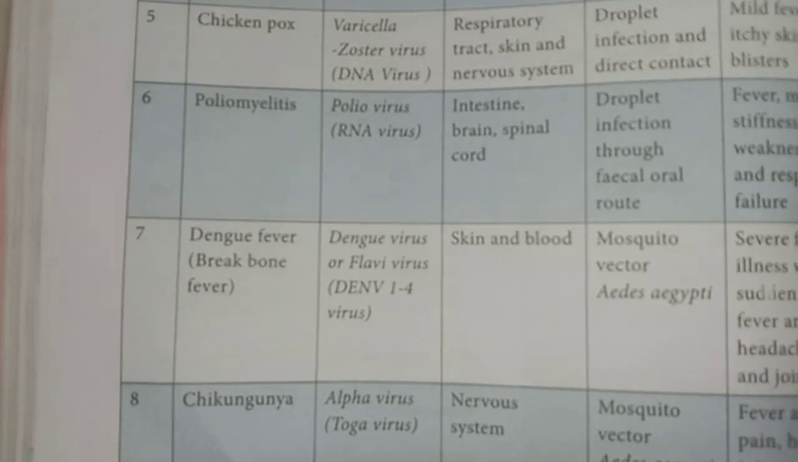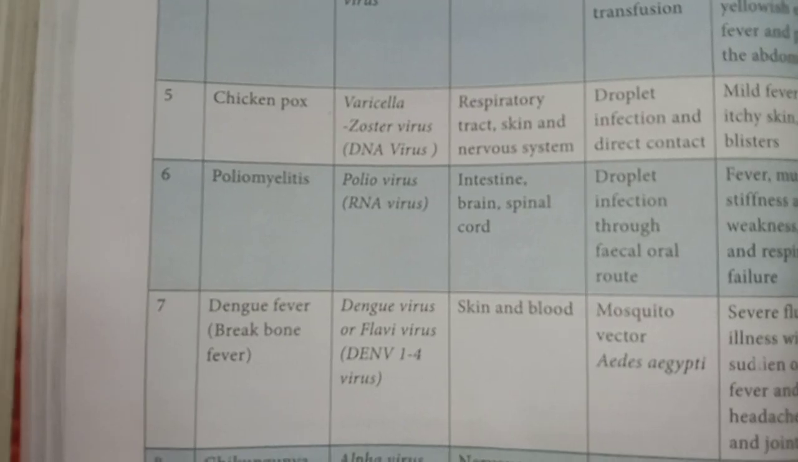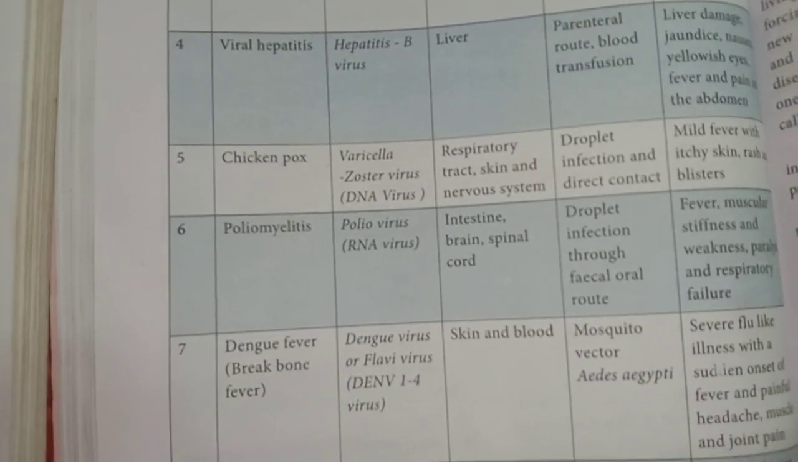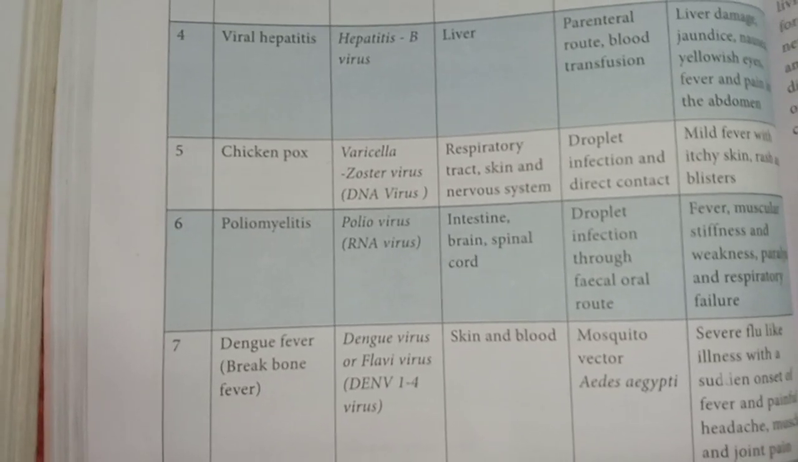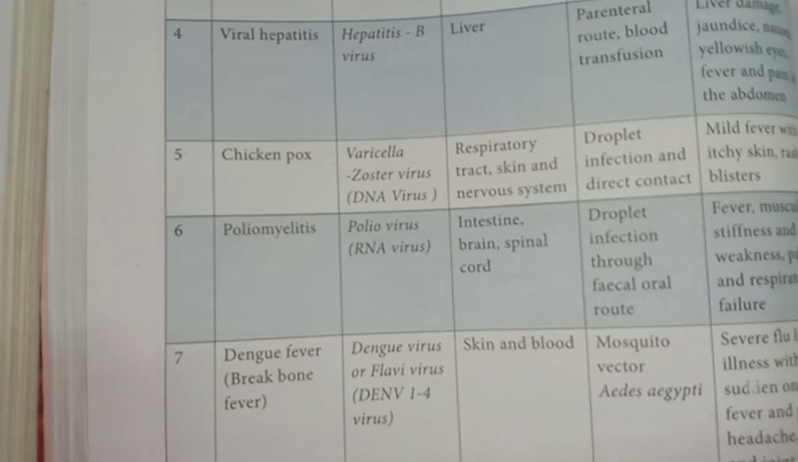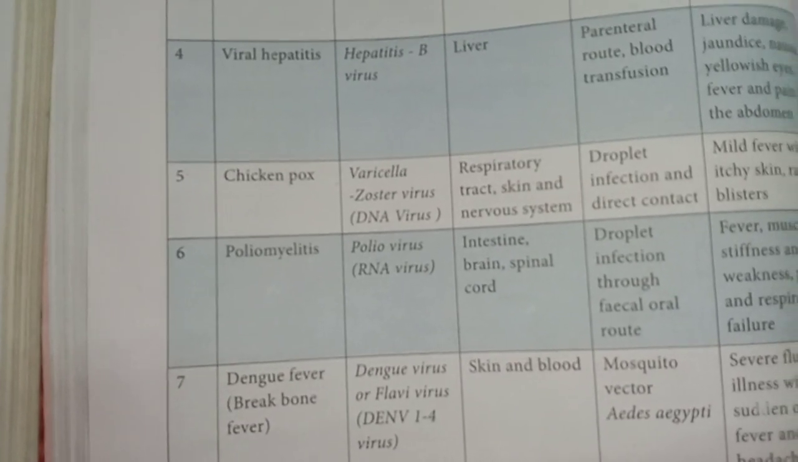Understand, my dear students? So I hope you all understood all these diseases. Now we have completed 8 bacterial diseases and 8 viral diseases. Understand, all of you? So study all of them, and this is very important for the 5-mark question.